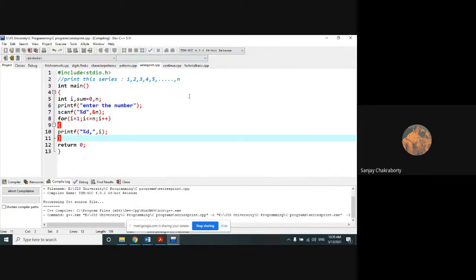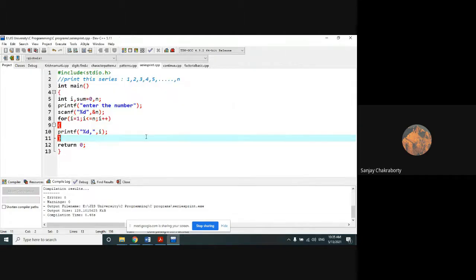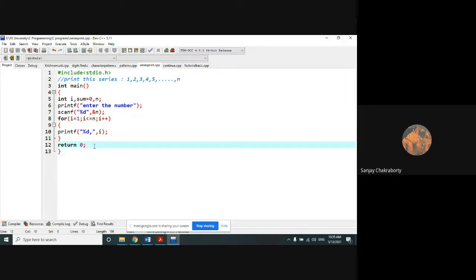Now we can increase the number of the input. Suppose I have given 15. Understood? Agree with me, everyone? Yes, sir. So you can give any range of input from the user point of view, and you will get the series within a few seconds. You don't need to change your program manually each and every time. That is entirely a wrong concept. A program cannot be changed again and again. Then there is no need of doing a program. You can write with pen and paper, you can write all the 15 numbers manually. You don't need to write a program for that. So that's why you have to do it logically.